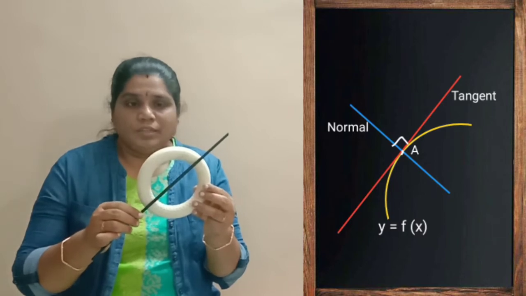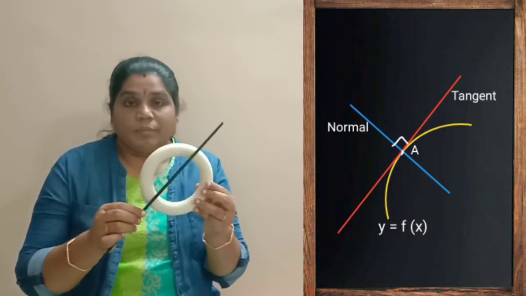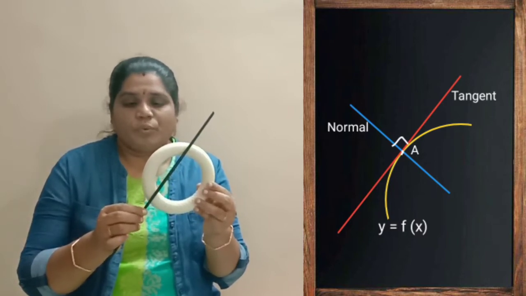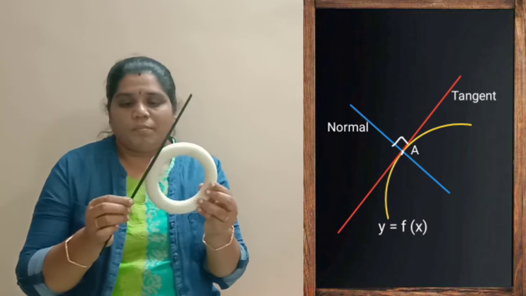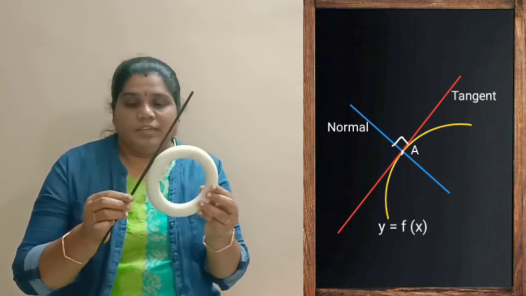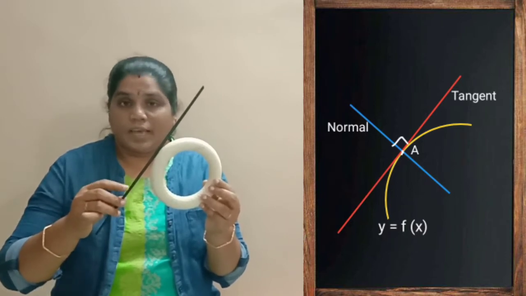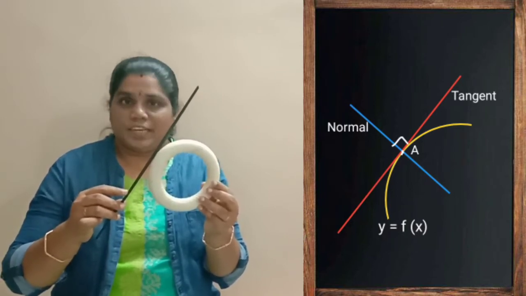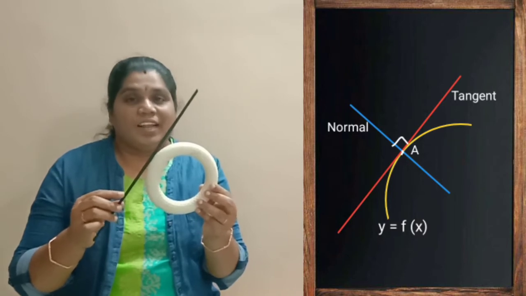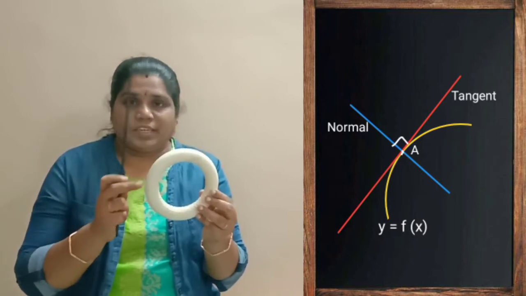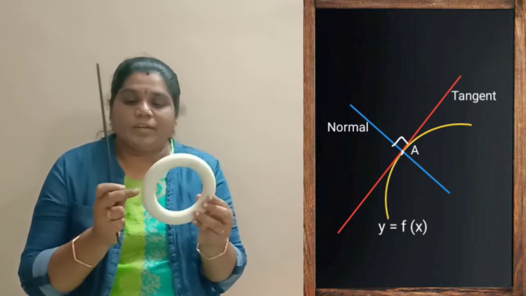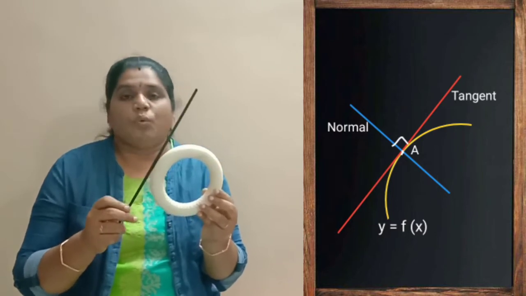If I tilt this line, making these two points coincide with one point, then I can call this a tangent. Tangent means a line which has contact with the circle at one point.